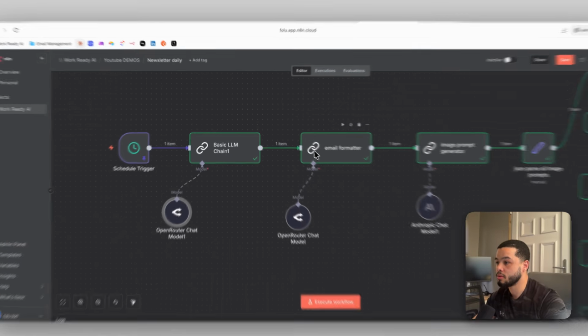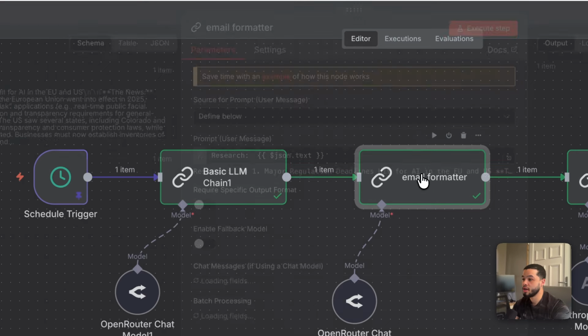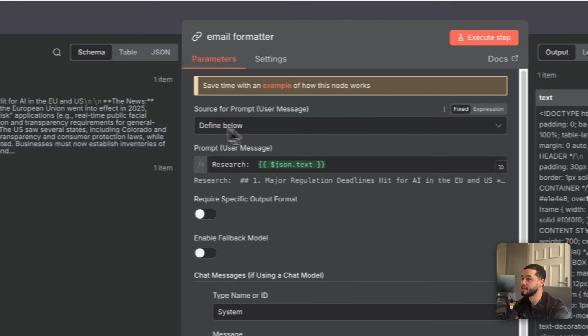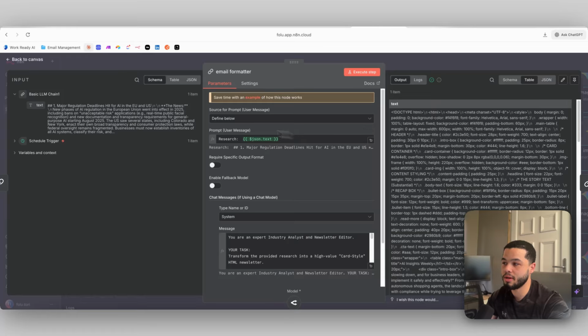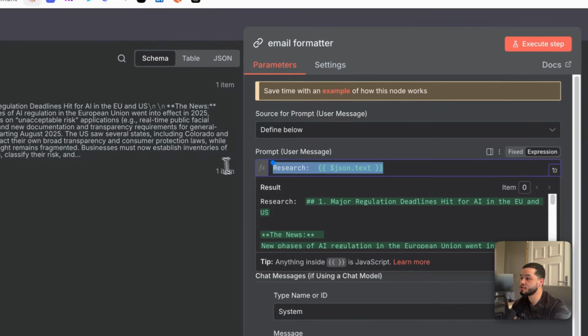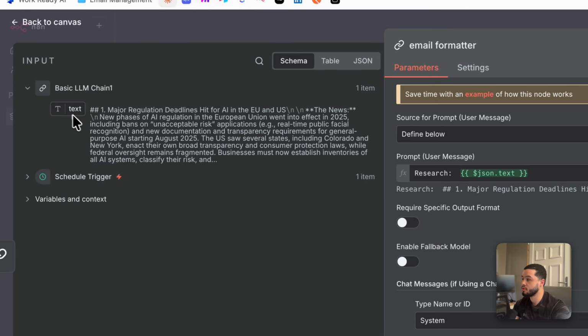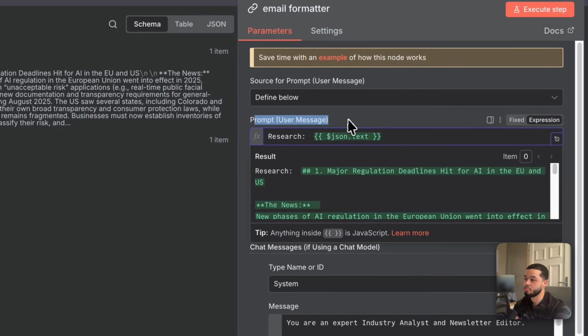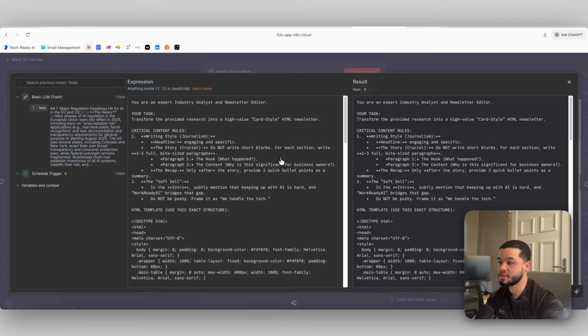Then over here, connected to that, we have another LLM, and it's basically the one that's going to format the email. So over here we say, here's the research, and we give it the research from the previous Perplexity. And we say that in the prompt user message. Now down here in the system message, we give it the prompt on how we actually want to format the email.